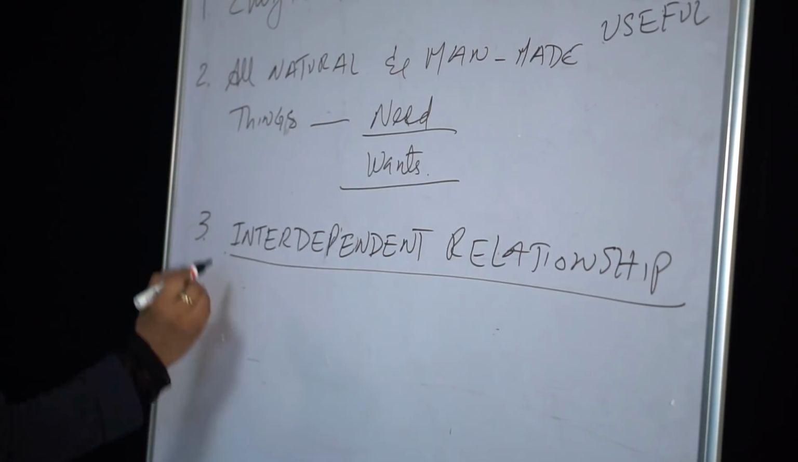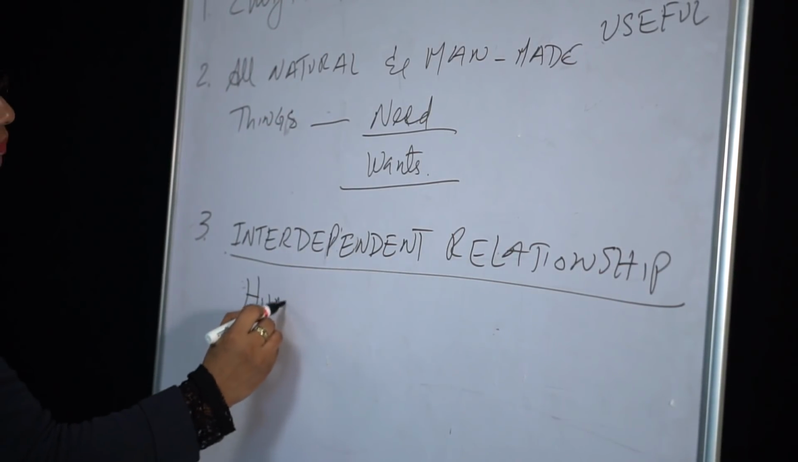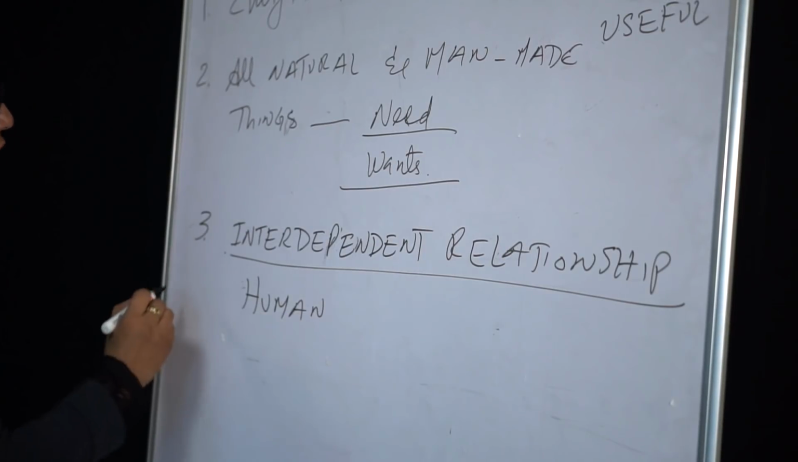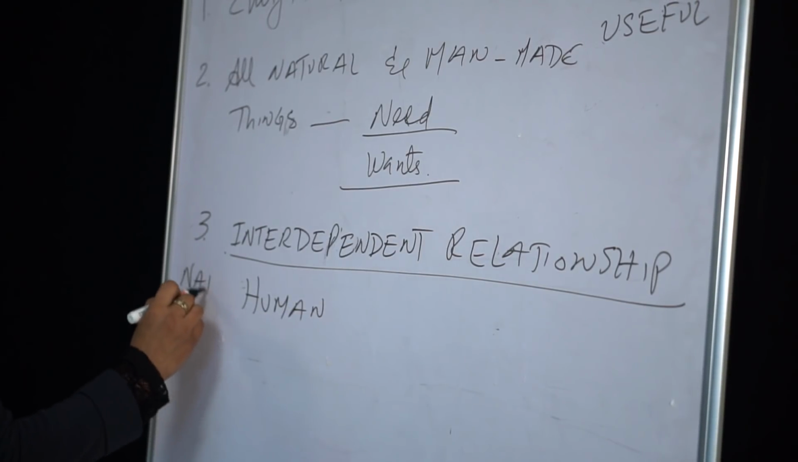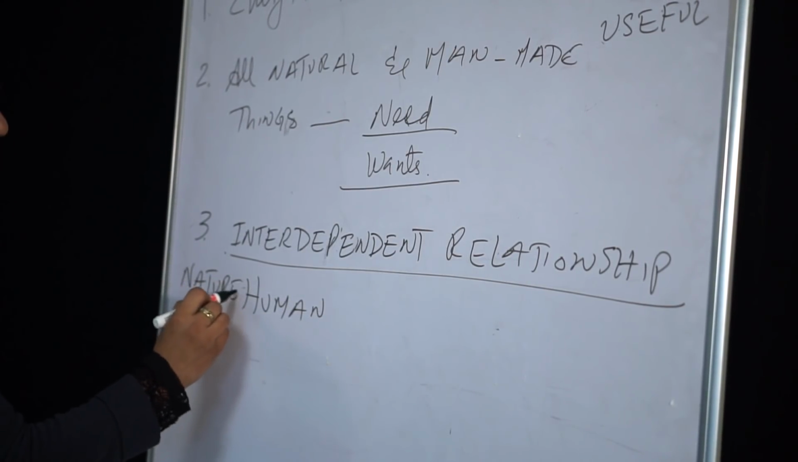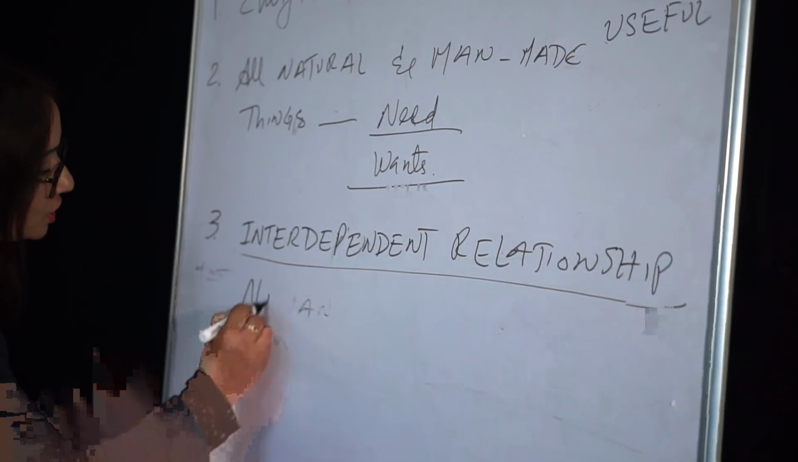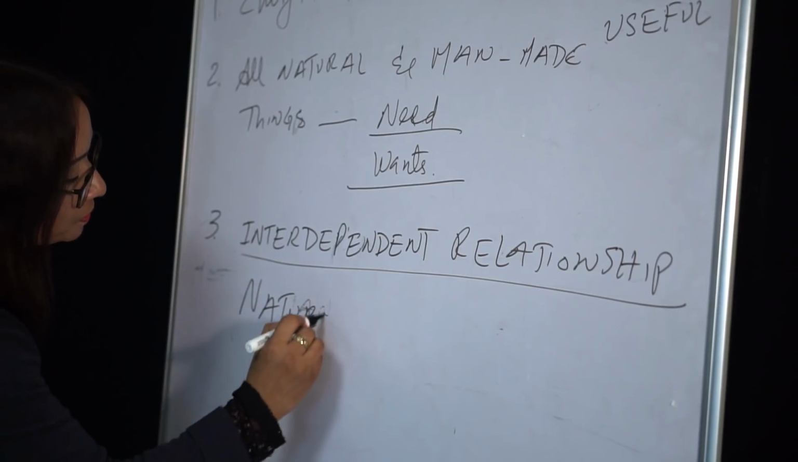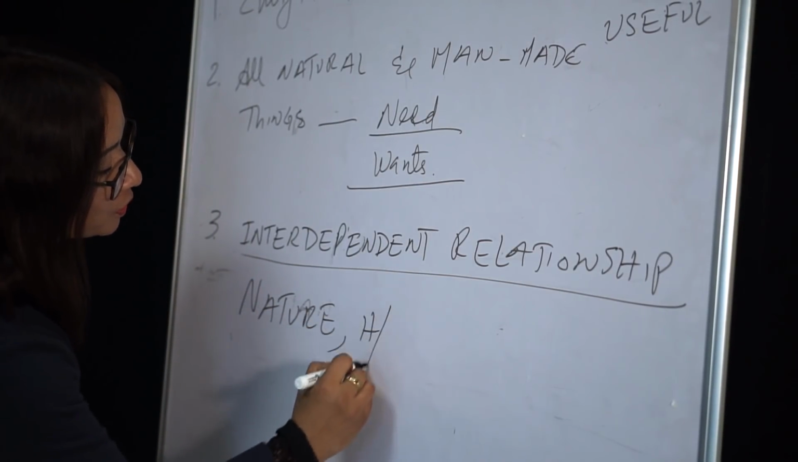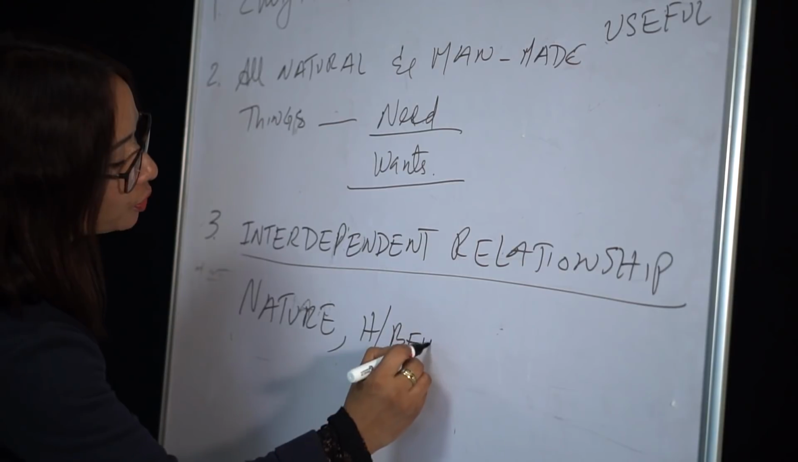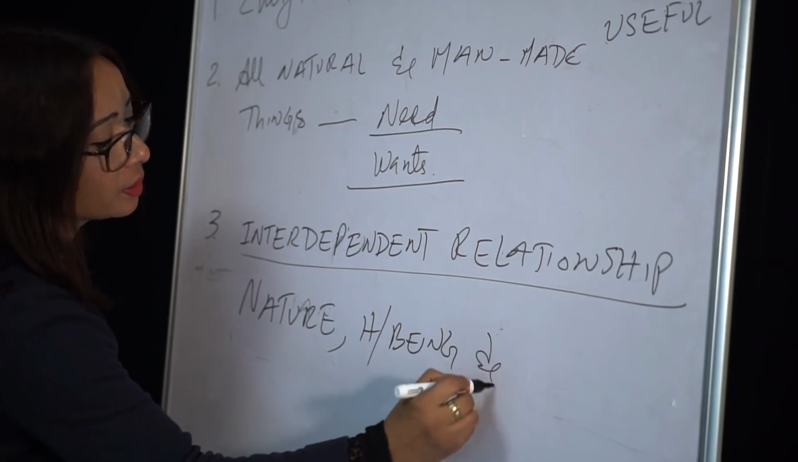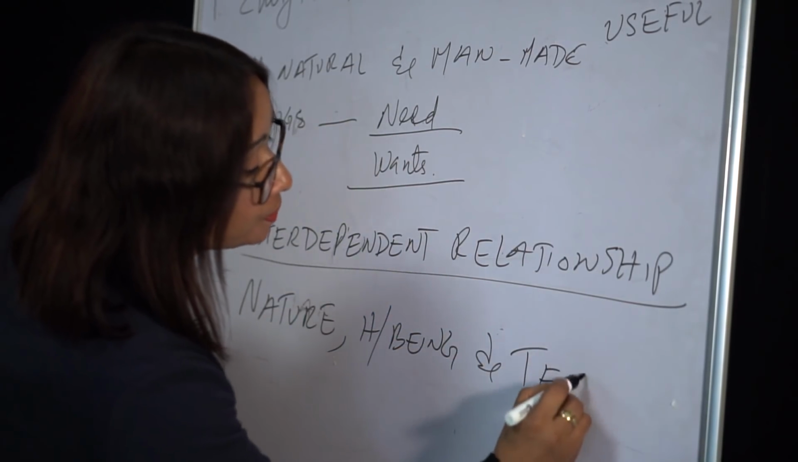Interdependent relationship between human being, nature and technology. First we take nature. Of course, first we have to take nature. We cannot take human being first. Nature always comes before us. So we first mention nature. So I'll write in short, human being and technology.